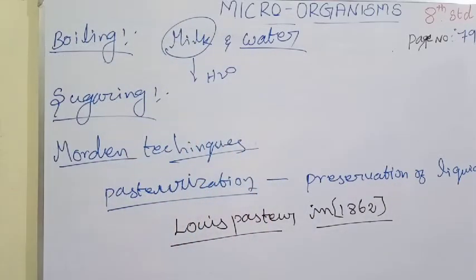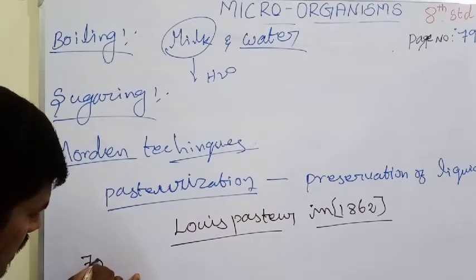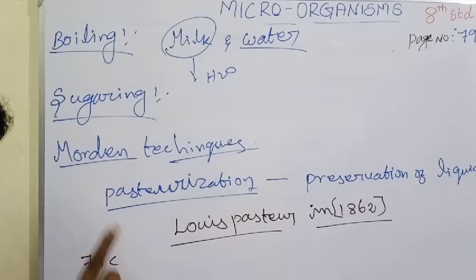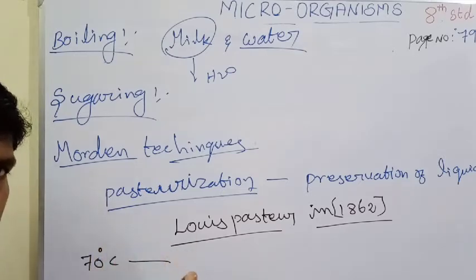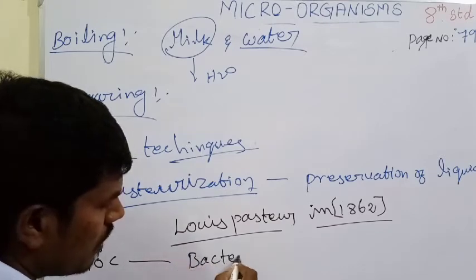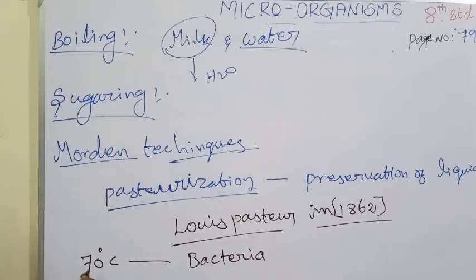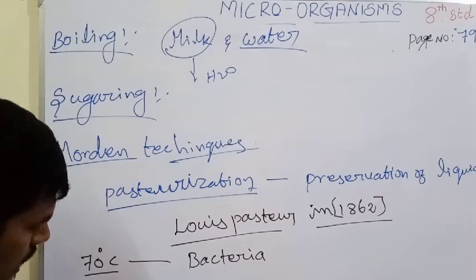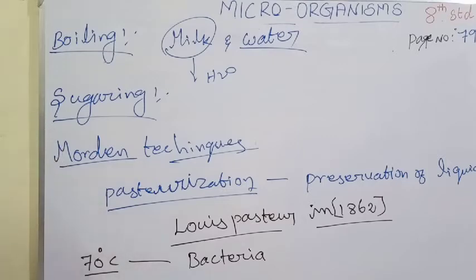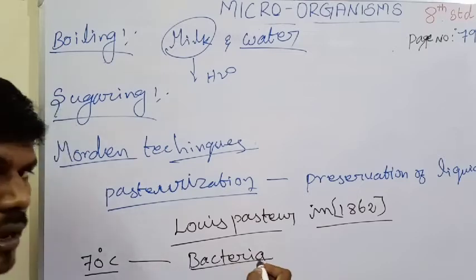The milk is heated up to 70 degrees Celsius to kill the bacteria, and it is cooled to 10 degrees Celsius to prevent the growth of remaining bacteria. That means the milk is boiled at 70 degrees Celsius, and at that time the bacteria present will be killed. Then we reduce it and maintain it at 10 degrees Celsius.